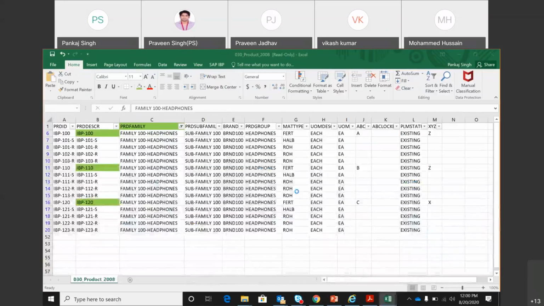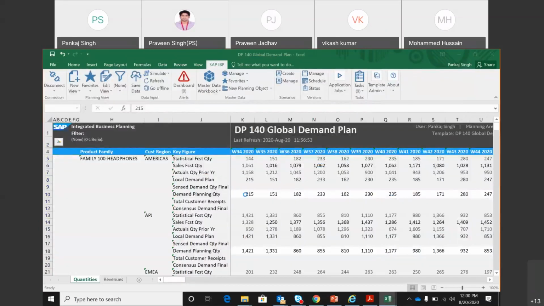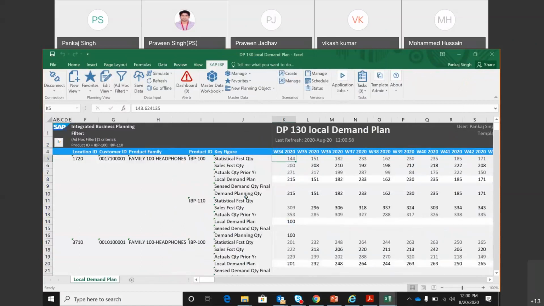Pankaj, one question. The product ID, the customer, all these things should be created in S4, and only then should they come into IBP, right? Yes, normally all these things exist in S4 and we bring them via CPDS. In the same way, should the product family also be created in S4?